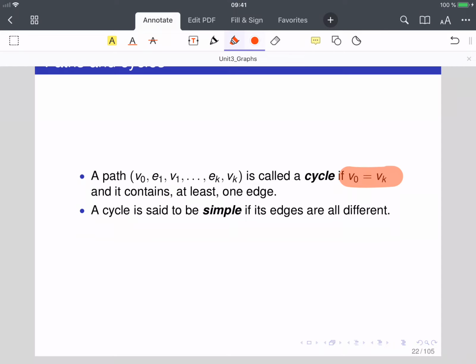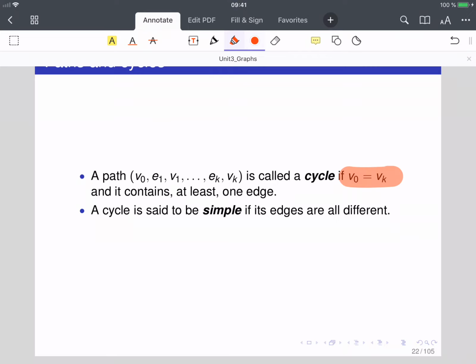This is something that we have already studied when we were trying to determine whether a grammar generates an infinite language or not. Remember that we used a graph, a directed graph, from the grammar in Chomsky normal form with no useless symbols.